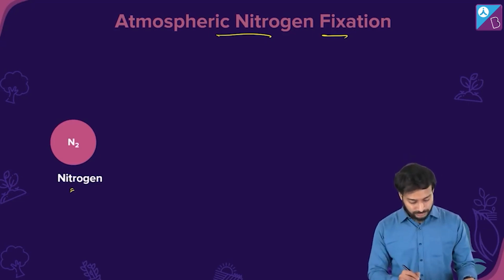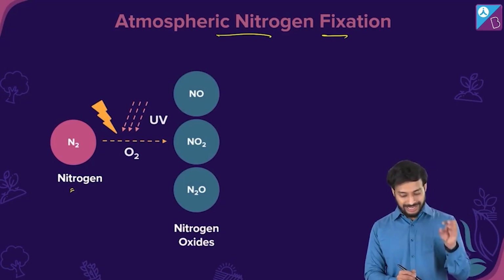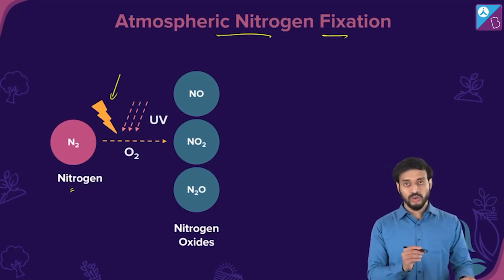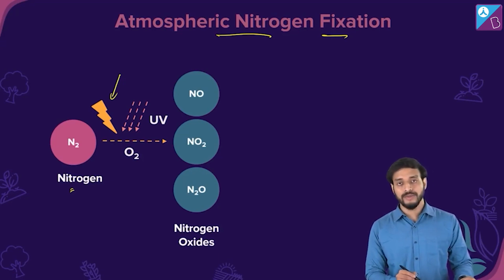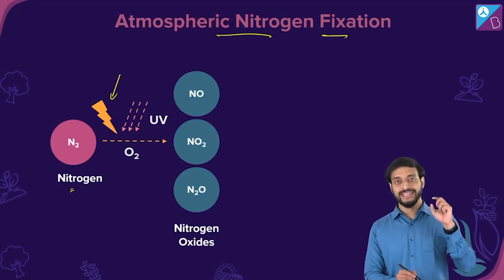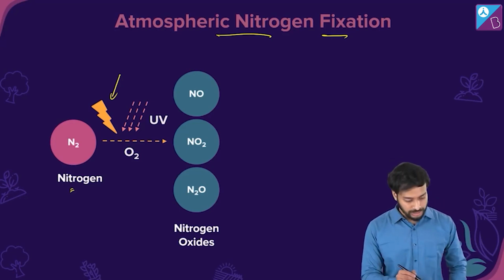Nitrogen N2, great. See, UV, lightning. These are high energy. Ultraviolet light, high energy light, is capable of breaking the triple covalent bond of the N2 molecule, correct?